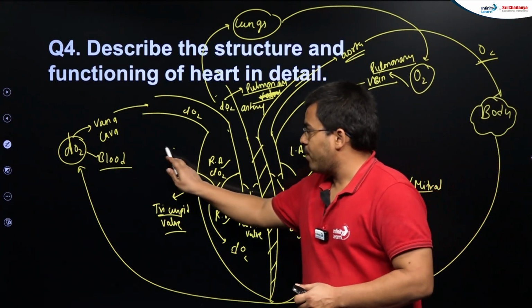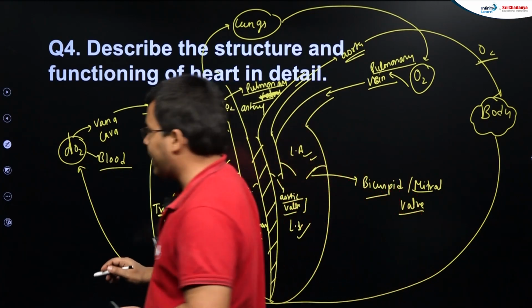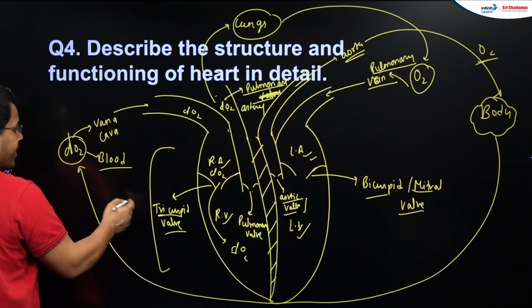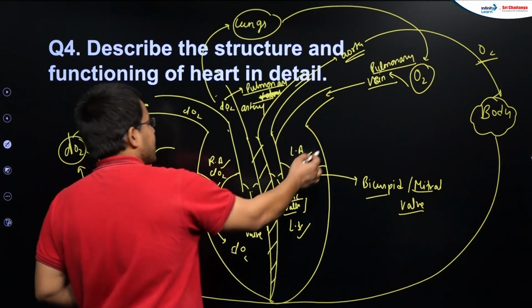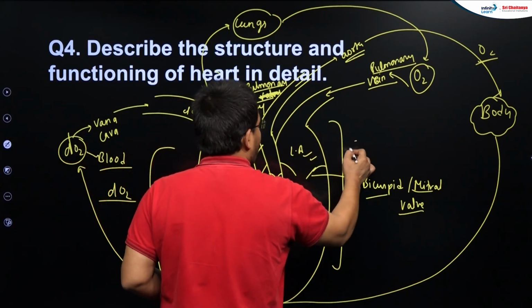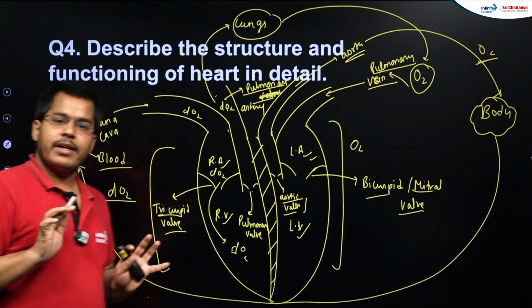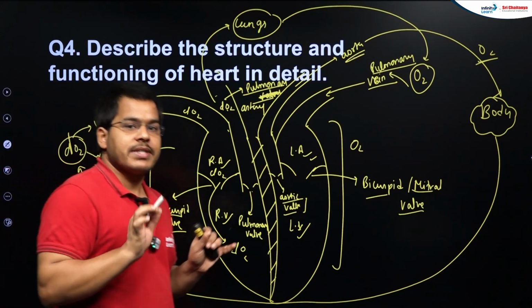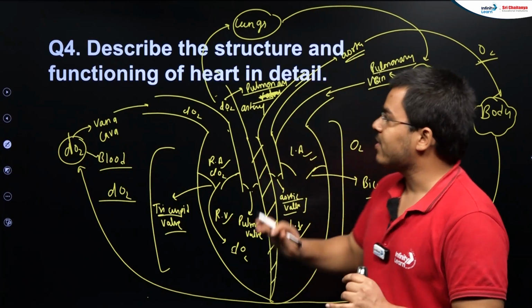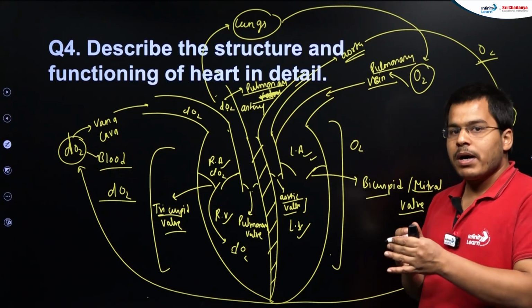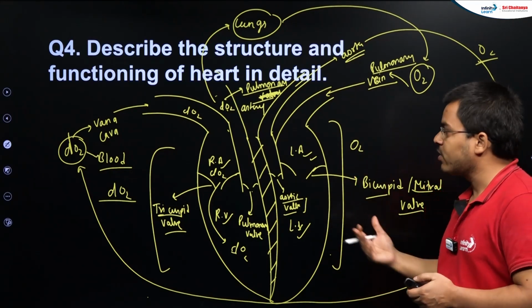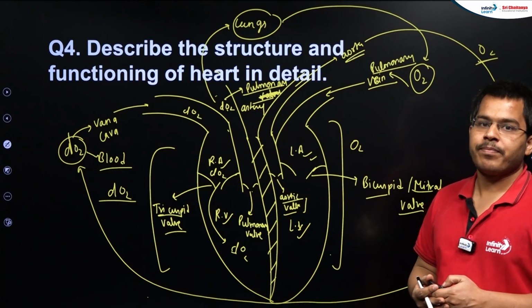Here this whole right side part of the heart, students, the right ventricle and right atrium, has fully deoxygenated blood, and this left side part has fully oxygenated blood, right? This is also very important, students. This question you can consider as a 5-mark question, but many different 1 mark, 2 mark, 3 mark questions can be framed on this particular topic.